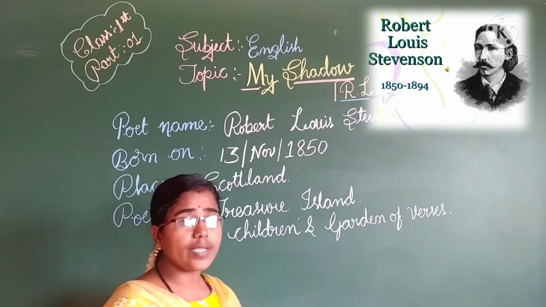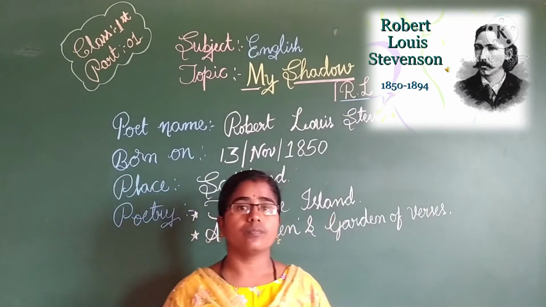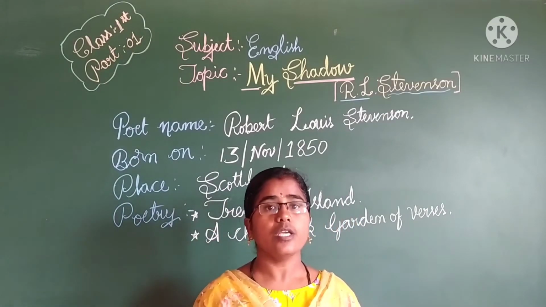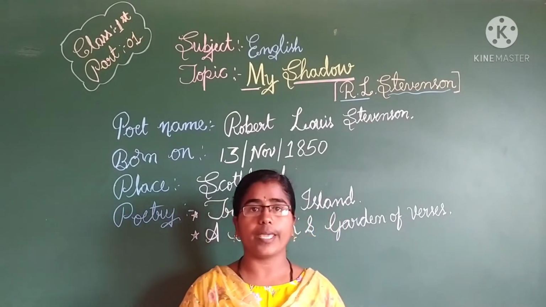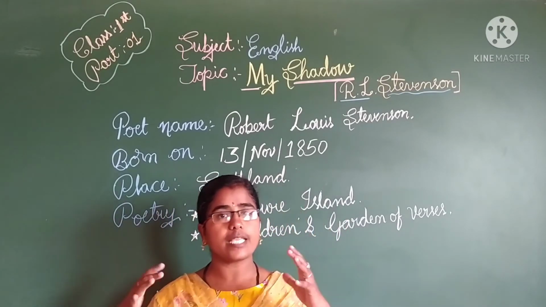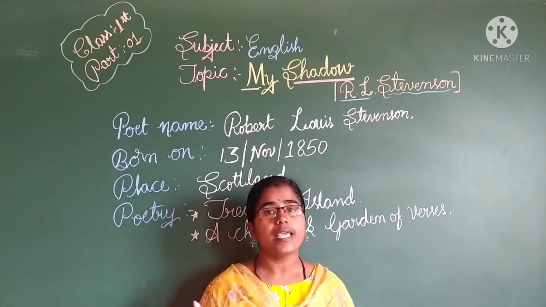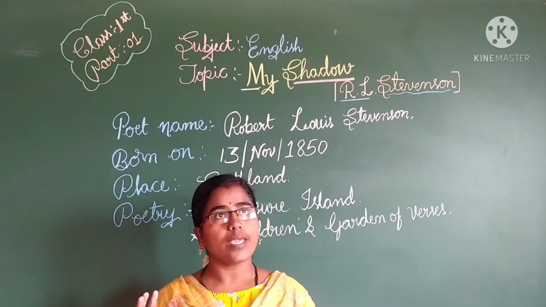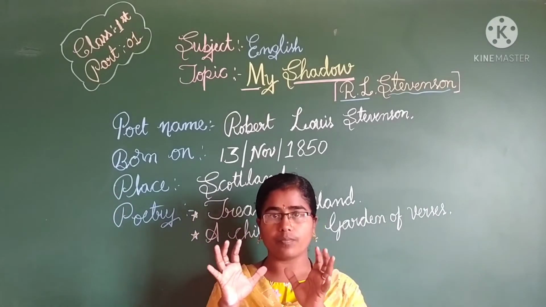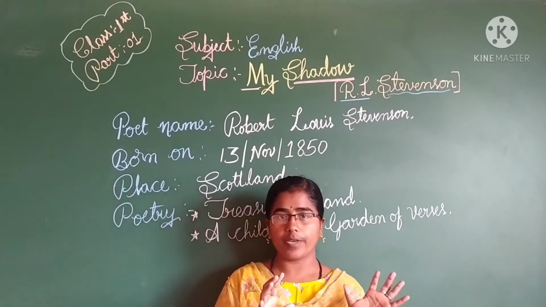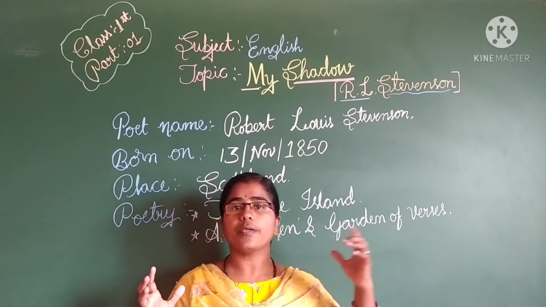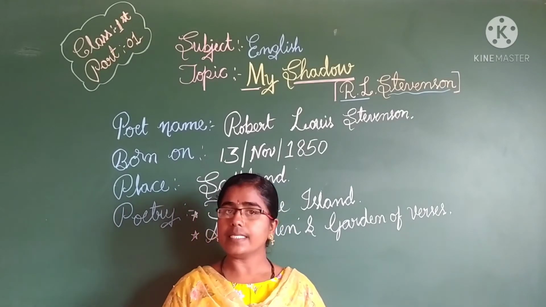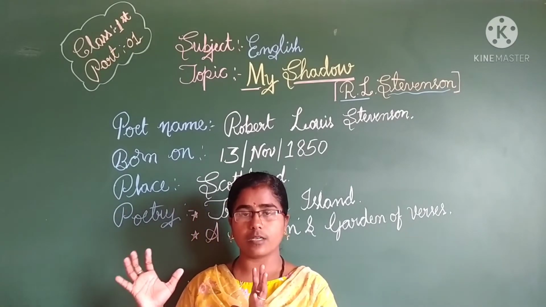Children, in this poem he expressed his own feelings and imaginations about the shadow. You too will experience his feelings in our day-to-day life. Here you can observe the size of the shadow. If you saw the previous video, on the ball we put the light, and the image shadow of the ball is formed, right? Is it the same shape as the object, or are the shadows that fall different?